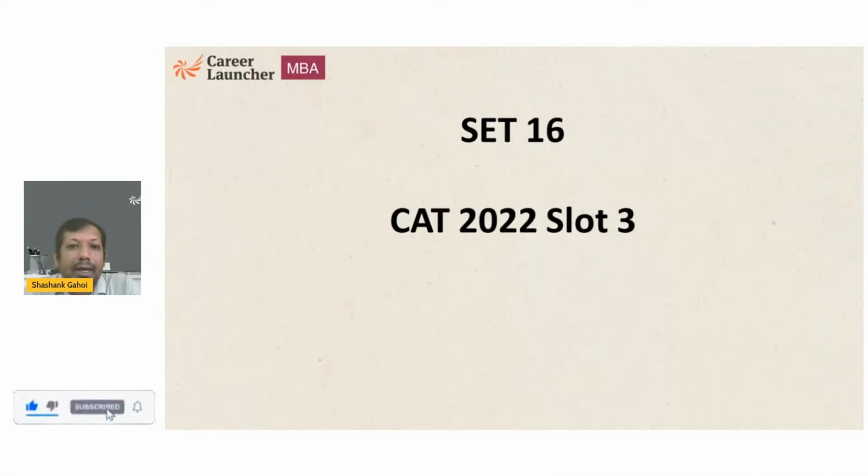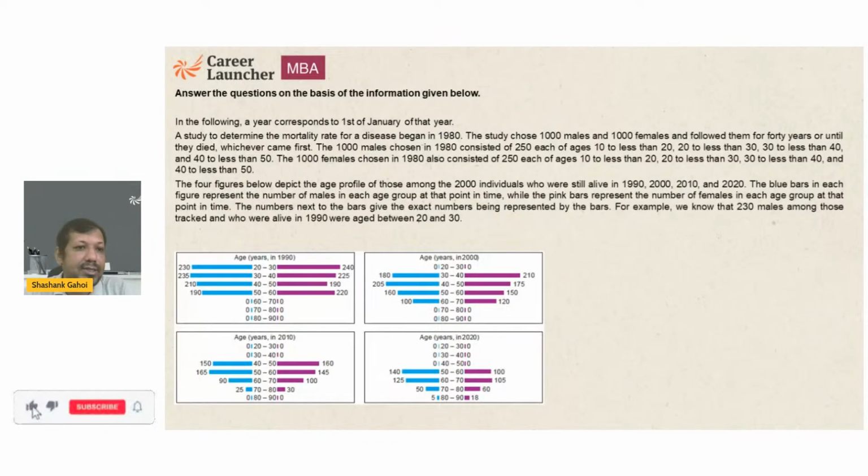Now, this is the 16th set of CAT 2022, slot 3. Now, let's start. What does it say? It says a study to determine the mortality rate for a disease began in 1980. They chose 1,000 males and 1,000 females, and followed them for 40 years or until they died, whichever came first.